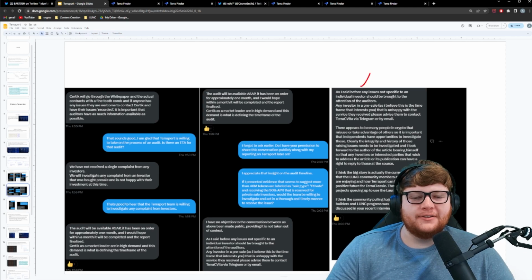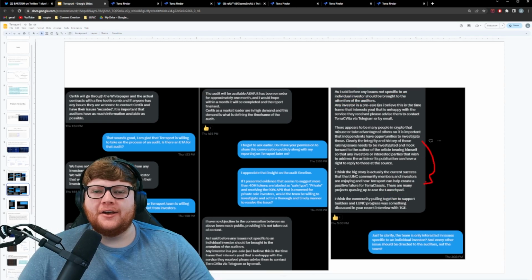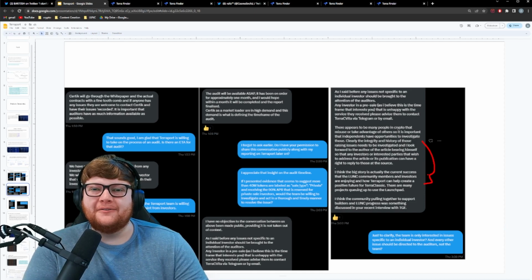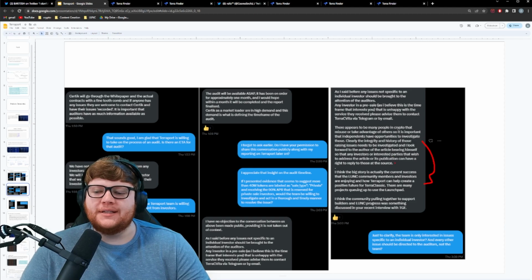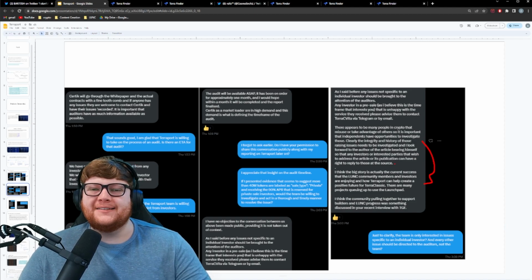And he responded in this third screenshot by saying, as I've said before, any issues not specific to individual investors should be brought to the attention of the auditors. Then he had these other paragraphs that you guys are welcome to go ahead and read. I don't feel like it's relevant. I feel like it's kind of a generic response. He said the bigger story is actually the current success that the LUNC community members and investors are enjoying and how Terraport can create a positive future for Terra Luna Classic. Again, not really related to my question, just this other stuff that's, in my opinion, kind of fluff.